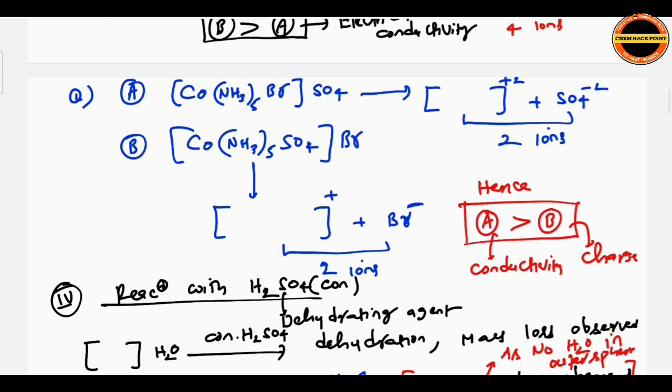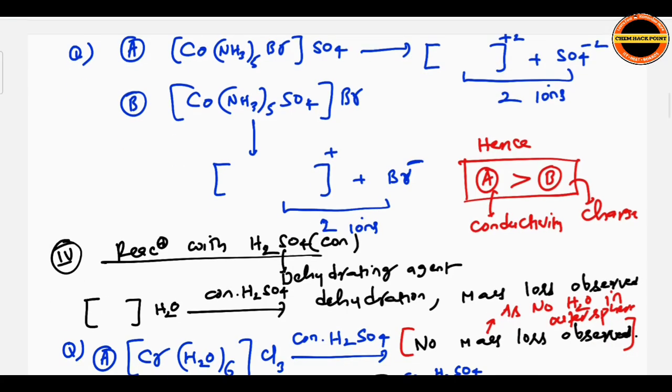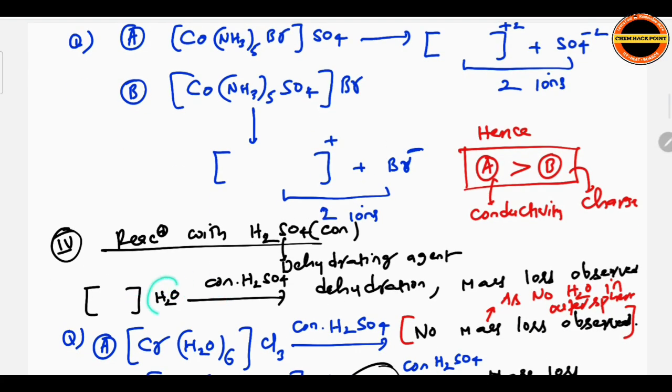Next, another method, reaction with H2SO4. We know H2SO4 is a dehydrating agent. So whenever H2SO4 reacts with a compound where H2O is present in the outer sphere, dehydration occurs, so mass loss is observed, because H2SO4 removes H2O.